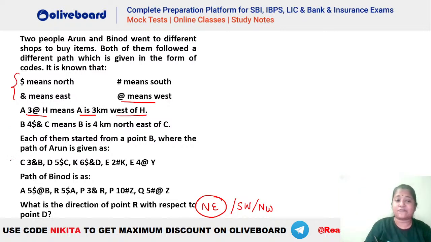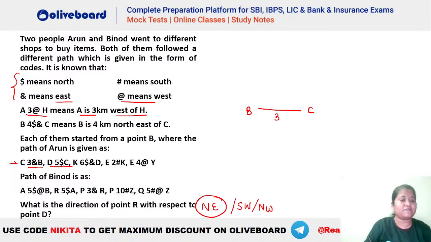So now we have to make the path for Arun. Let's make Arun's path: C3 & B. Ampersand means east. That means C has to be 3 meters east of B, right? This is your C and this is your B. So C is 3 meters east of B.